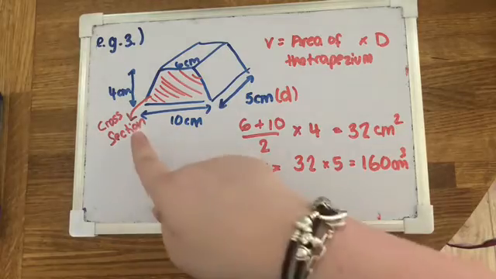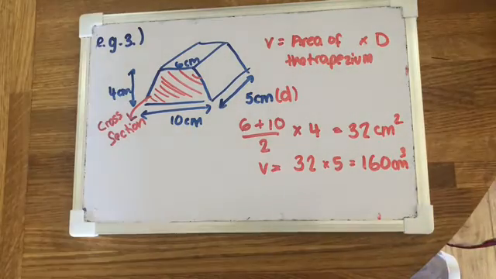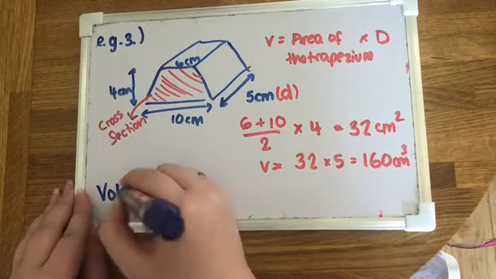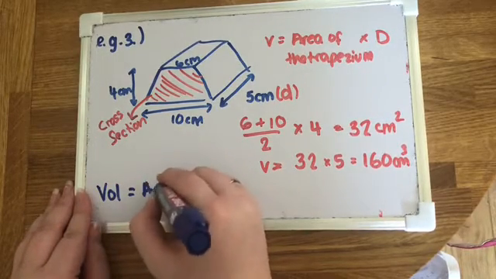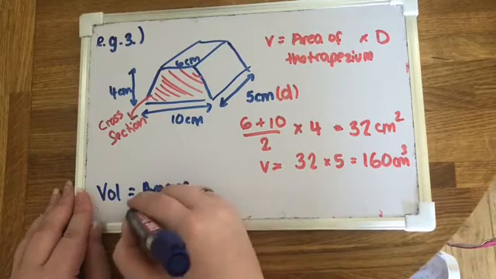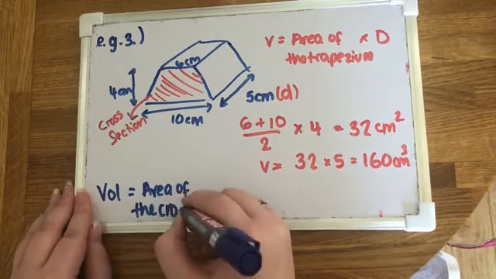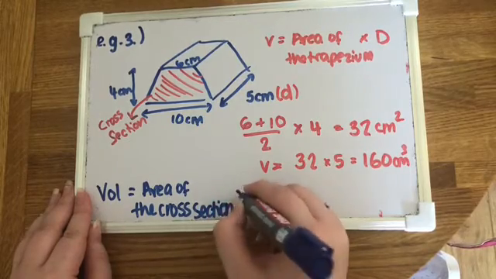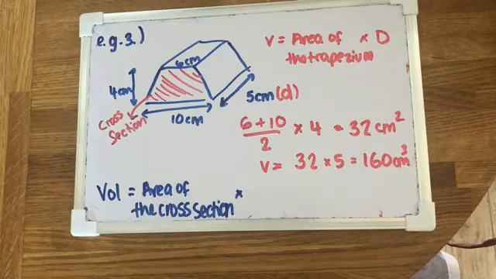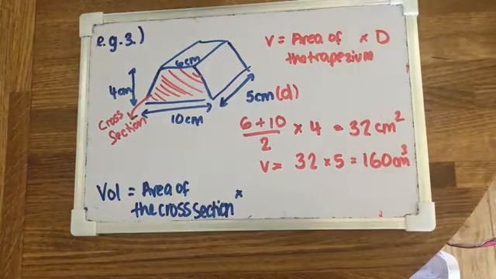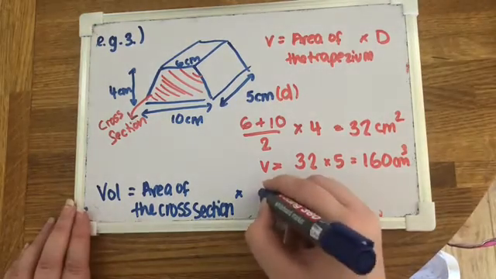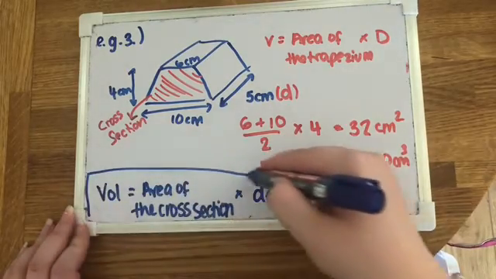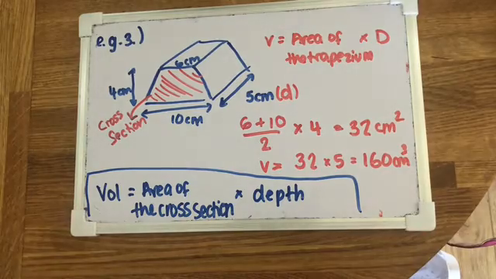So the reason why I've called this a cross section is that you can use this formula for anything. So it's similar to this one. So volume. So you do the area of the cross section. Okay, it doesn't matter what shape it is. It could be a compound shape, because we've done compound shapes already. And then you just times that by the depth. Okay, so that's just how far back the 3D shape goes. Okay.